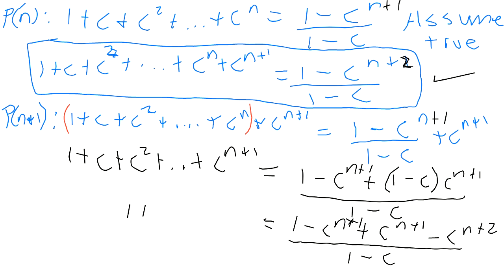That's c^(n+1) right here, cancels the c^(n+1) right here, leaving us with the left side equal to, so let me see if I can squeeze it in, 1 plus c squared plus dot dot dot plus c^(n+1) equal to (1 minus c^(n+2)) over (1 minus c). So see, we have shown what we wanted to get. So it is true for all n in natural numbers.